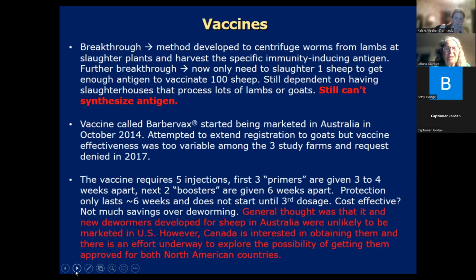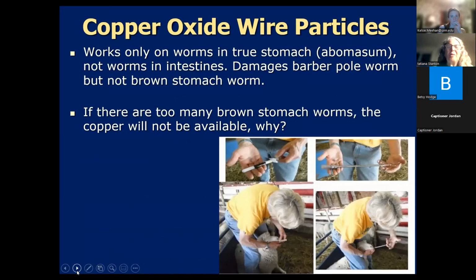The animal's not protected until the 5th dose. So it was thought that you would only use it on lambs, that you wouldn't use it on adult animals. It would primarily be for lambs, and it is fairly expensive. And so the thought is that it's pretty unlikely to be marketed in the US. A few years ago, Canada was interested, and they were trying to do an effort to get it approved for both countries, but it's very unlikely that it's going to get approved for the United States. Next slide. And so far, I haven't heard of any breakthroughs on synthesizing the antigen.